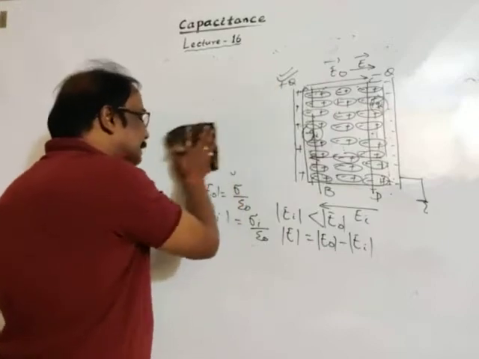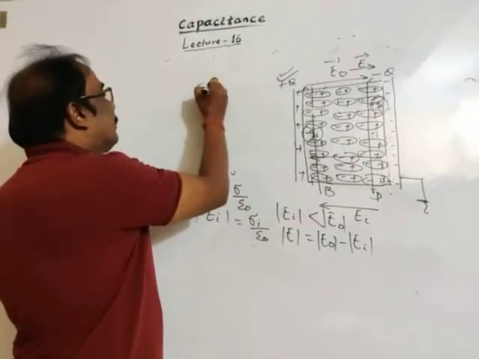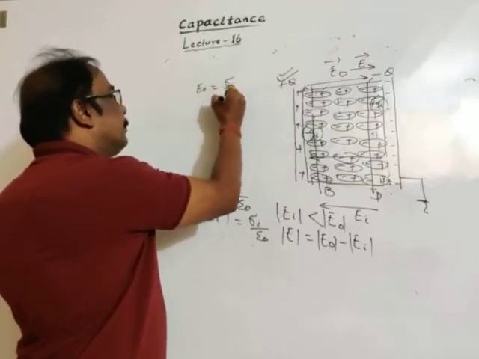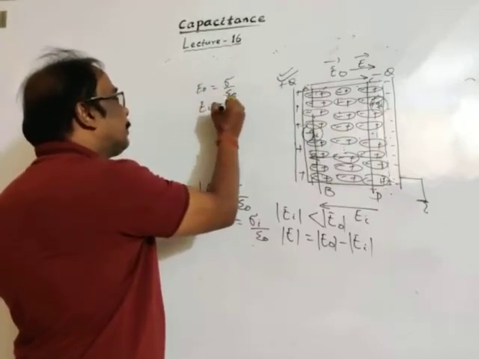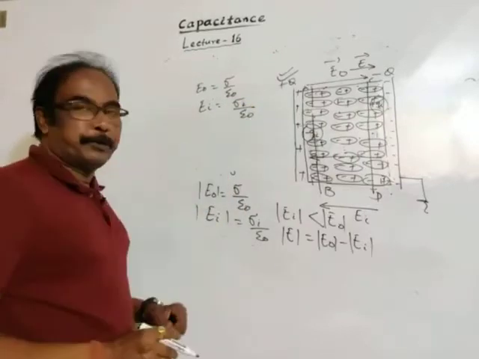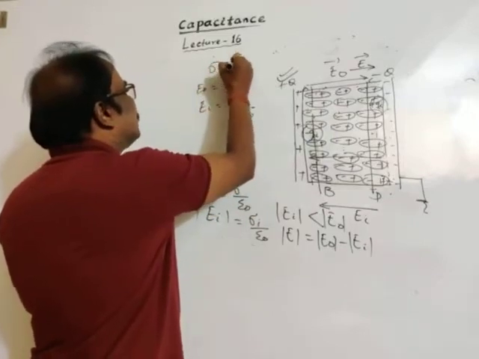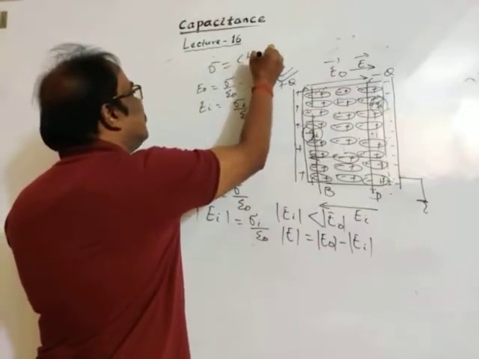I am writing here, the original electric field magnitude is sigma divided by epsilon naught, and the induced electric field is sigma i divided by epsilon naught. Sigma is charge density, charge upon area.